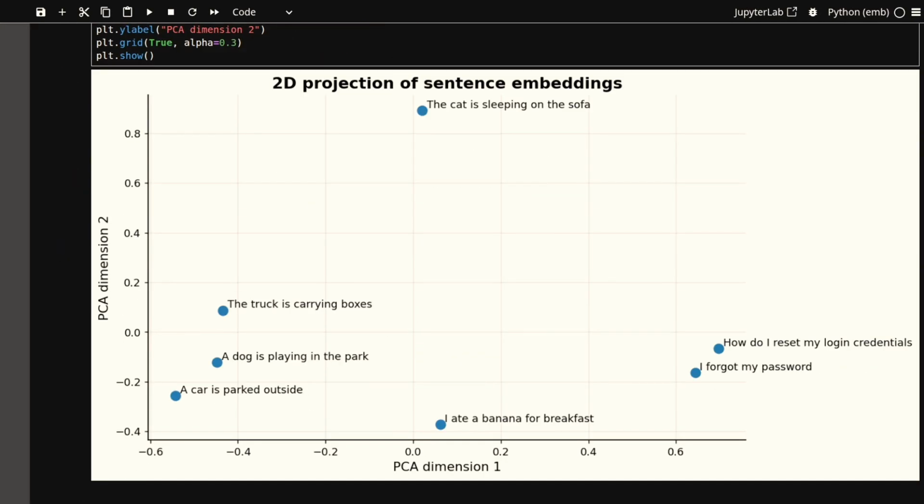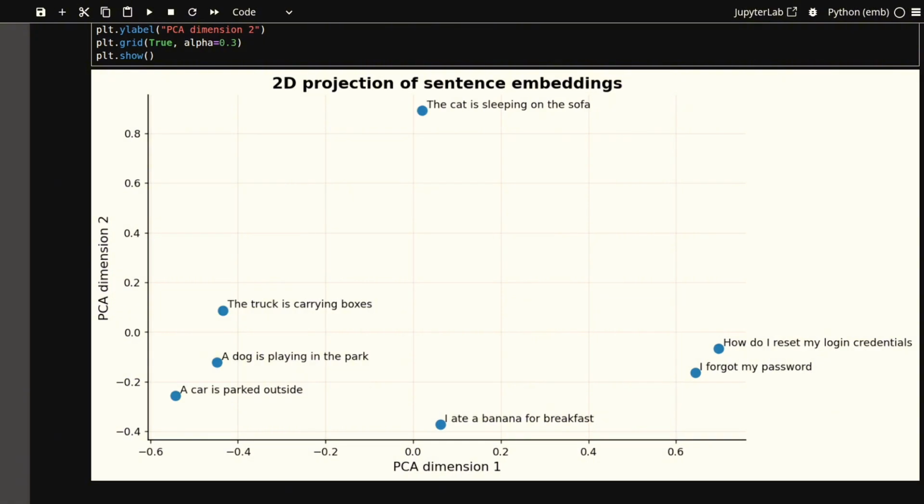Let's also create a quick 2D visualization. Remember, the actual embeddings have many dimensions, but we can project them down to 2 dimensions so we can draw them. This is not the original meaning space. It's just a simplified 2D projection, but it helps us see the intuition. Sentences with related meanings tend to appear closer together. The password sentences form one small group. The vehicle sentences are closer to each other, and this is exactly what we want from embeddings. Similar things should be close. Different things should be further away.